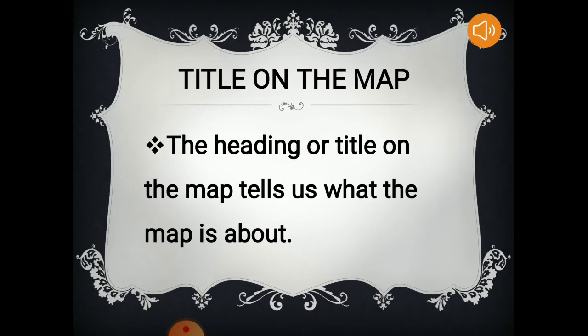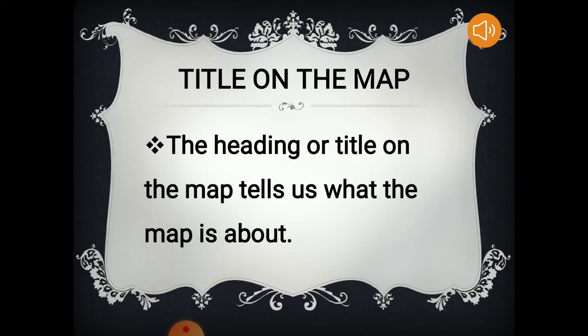Title on the map. The heading or title on the map tells us what the map is about. The heading or title of a map informs us what the important things are that we are going to study in a particular map.